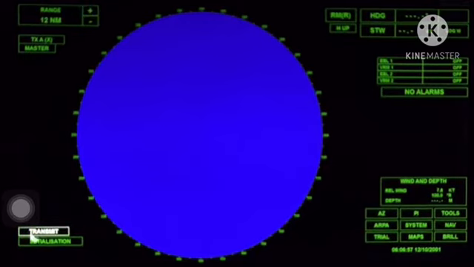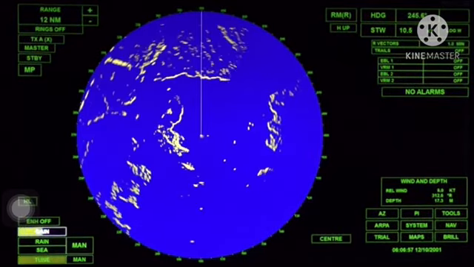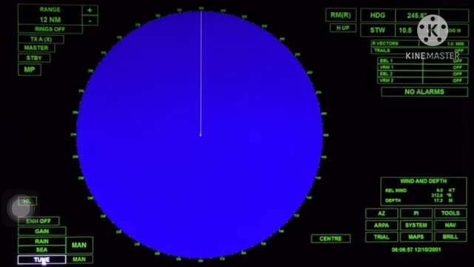I now go down to Transmit, as this is where I access my gain, tune and anti-sea clutter controls. I make sure that I zero the controls so that I can start from a clean slate.